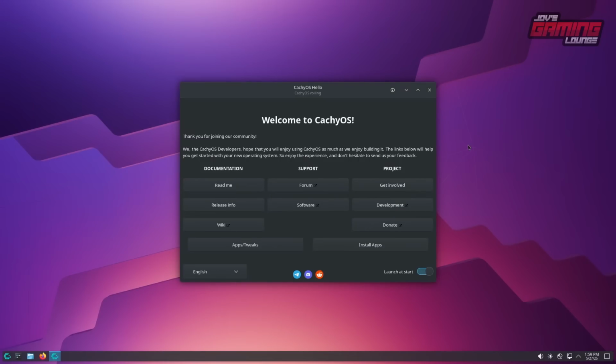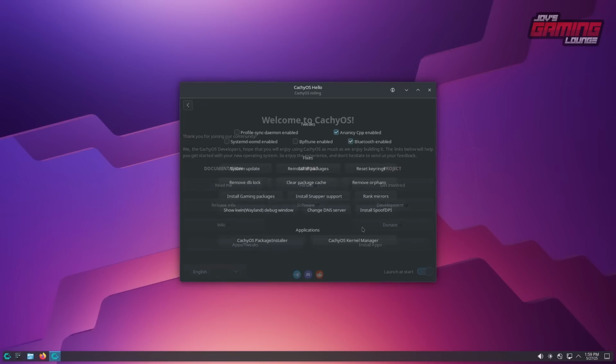Once we've restarted, we are greeted with the CachyOS hello screen. And there's a lot of good documentation here that you should take a look at, at least give it a once over. The first thing I like to do is head over into this apps and tweaks menu. Here we have a menu of options to take a look at.